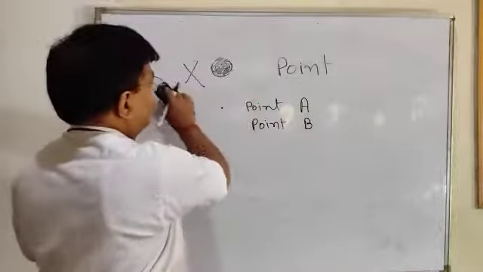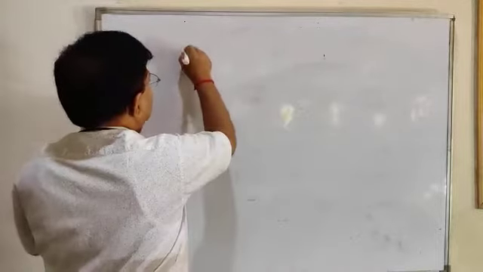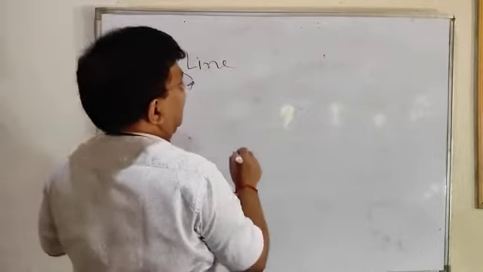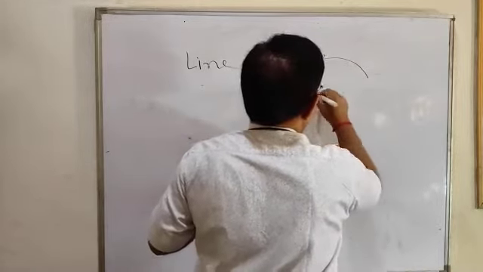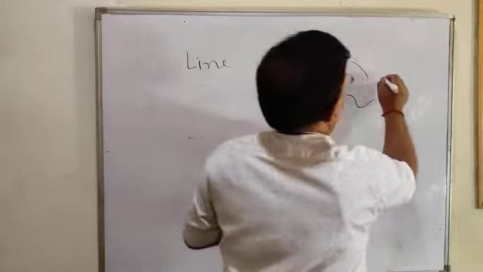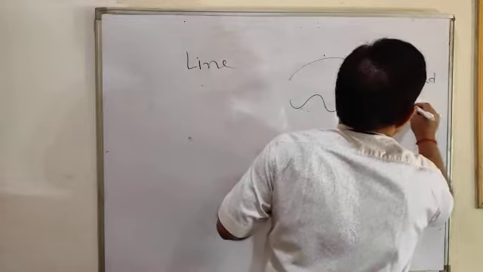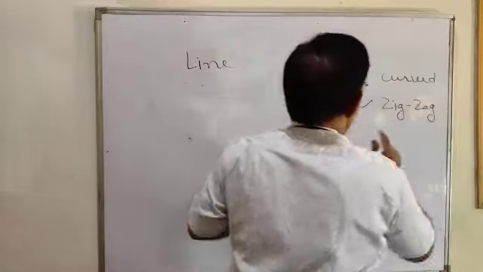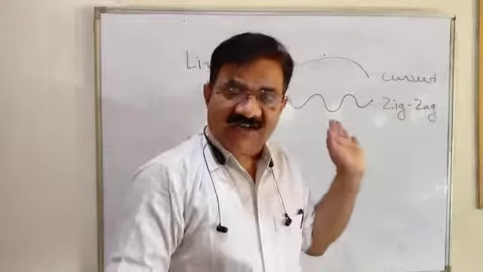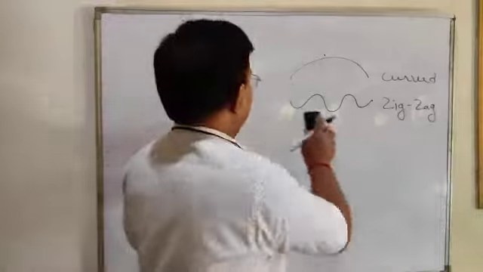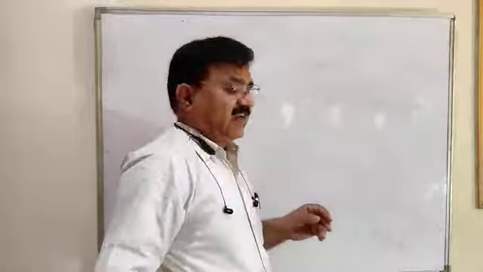Now, next part, let us discuss line. There are different types of line. This is a curved line, this is a zigzag line. But here we are going to discuss the straight line, not the curved line nor the zigzag line. Line here means a straight line. This is a straight line.